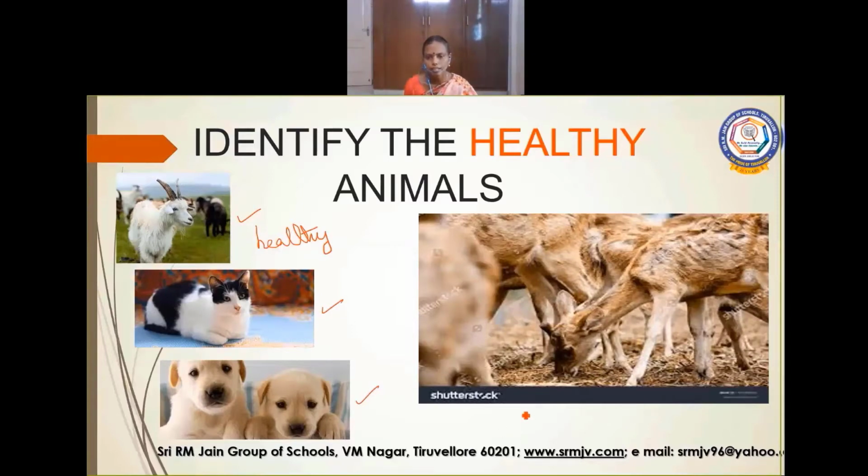The deer is unhealthy. It is very weak. We can see the bones through the skin. This is due to lack of nutrition. So nutrition is very important for all organisms to stay healthy.